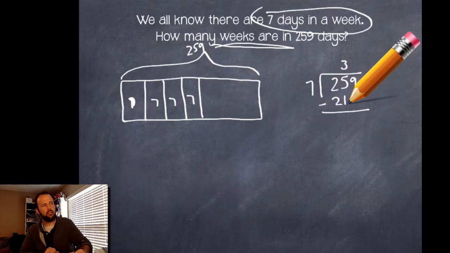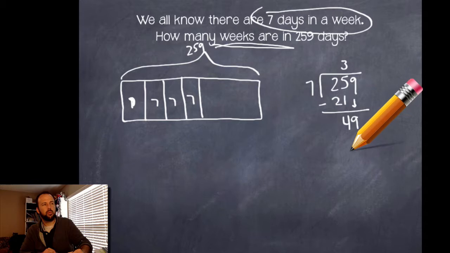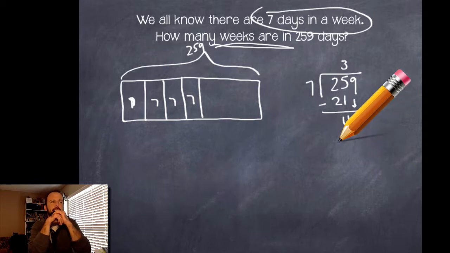Subtract that. That would leave me with, then that's it, right? Oh, no, wait. Yeah, I got to bring down this 9. Okay, so bring down the 9. 49. Perfect. Okay, 7 into 49.